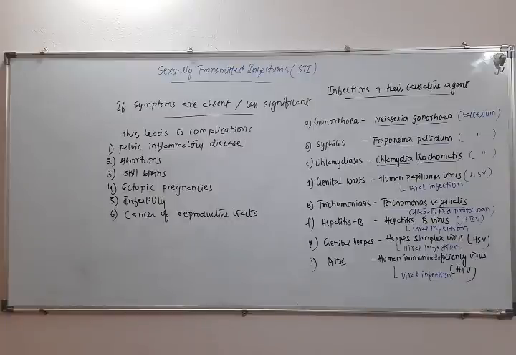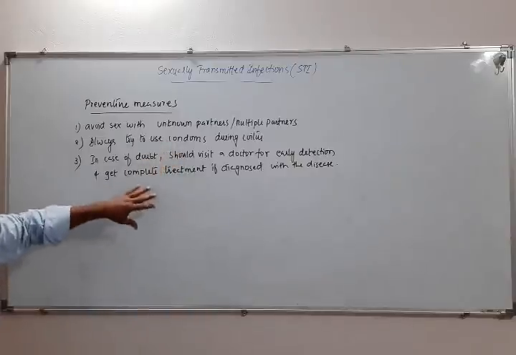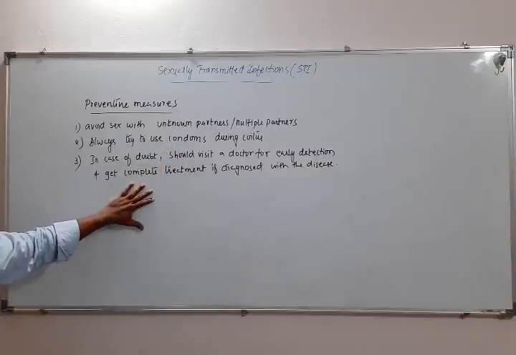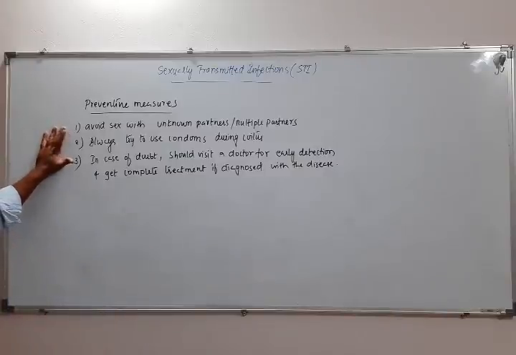Let's see about preventive measures of these sexually transmitted infections. Now the first one: avoid sex with unknown partners or multiple partners. Then one should always try to use condoms during coitus or sexual intercourse.